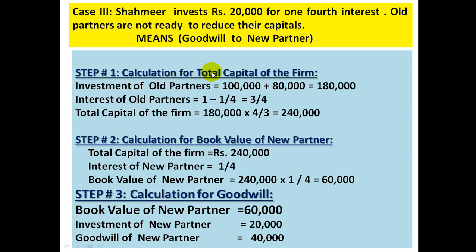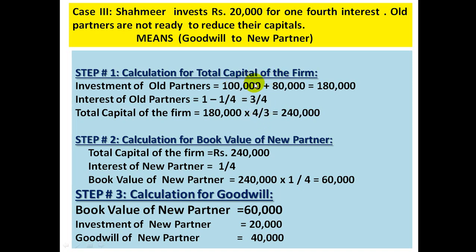Step number 1 is to calculate total capital. Whenever we have a case of goodwill of new partner, we will be using the old partners' investment and the reciprocal of the old partners' fractional interest to calculate the total capital of the firm. If the new partner is coming for 1/4 interest, the old partners' interest will be 3/4. The opposite of 3/4 is 4 upon 3.